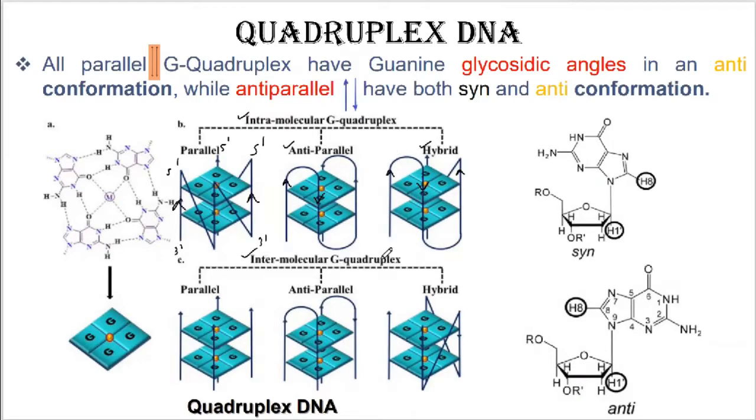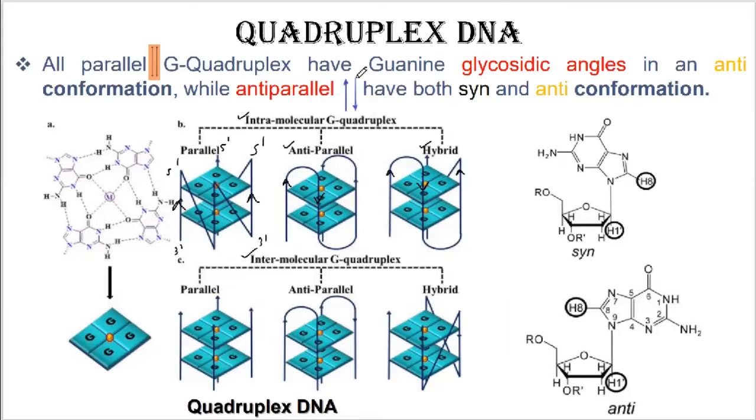Similarly, intermolecular G quadriplex are formed by different DNA molecules. जब अलग-अलग DNA के molecules आपस में मिल जाते हैं तो वो बना देते हैं intermolecular G quadriplex. In the case of intermolecular G quadriplex, it could be parallel DNA molecule, it could be anti-parallel, or it could be hybrid G quadriplex structure of DNA.